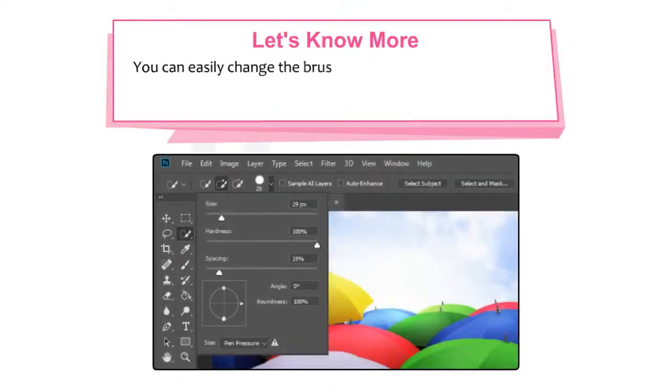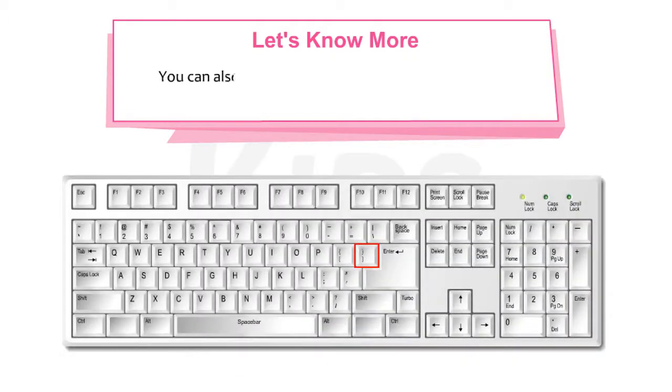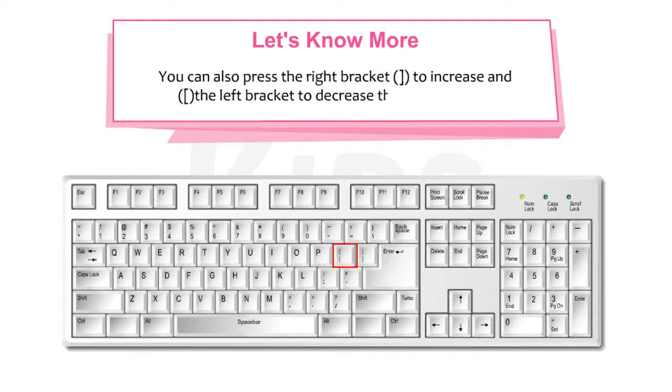Let's know more. You can easily change the brush tip size of the Quick Selection tool by clicking on the Brush Picker drop-down menu in the options bar and type in a pixel size or drag the slider. You can also press the right bracket to increase and the left bracket to decrease the brush tip size.